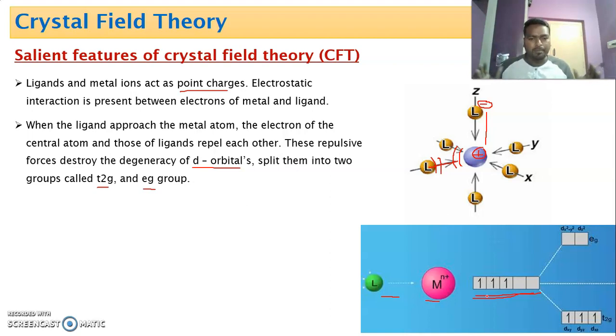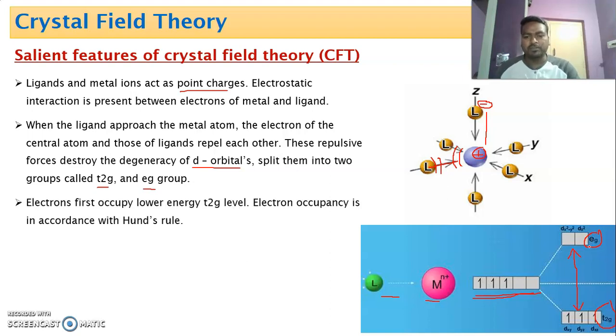But when ligands approach the central metal atom, due to repulsion between the valence electrons, these d orbitals split into 2 sets of orbitals. One is called T2g orbitals, and the second one is called Eg. T2g means 3 orbitals possessing equal energy, so these are called triply degenerate orbitals, and Eg means doubly degenerate orbitals. This is the second postulate.